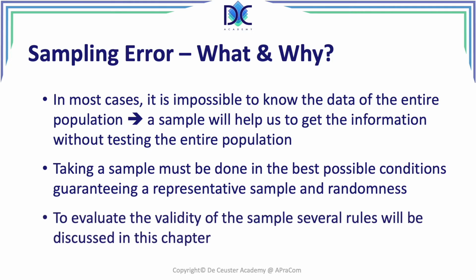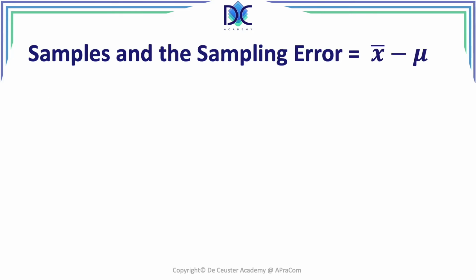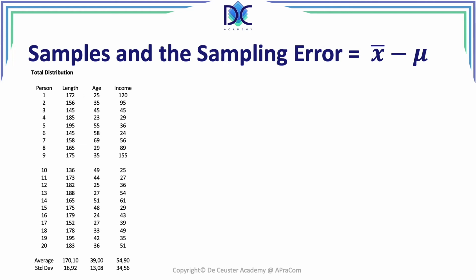Now, when we look at the validity of a sample, we have to find some simple rules that we will discuss in this chapter. Let's have a look at a sampling error. The sampling error is the difference between the sample average and the population average. Here we have a total distribution, so this is a population. We have 20 people, can be a company or something, and we look at different parameters: the length, the age, and the income of the people. For all of them, we can calculate the average and the standard deviation.